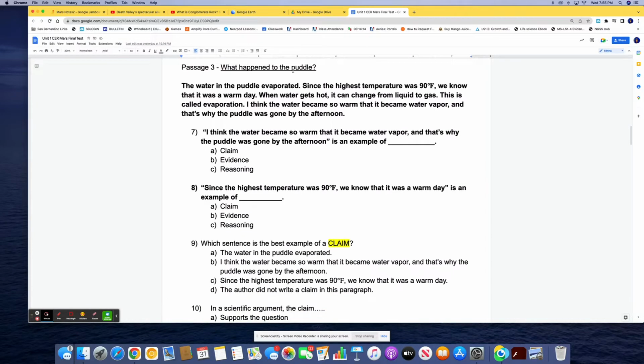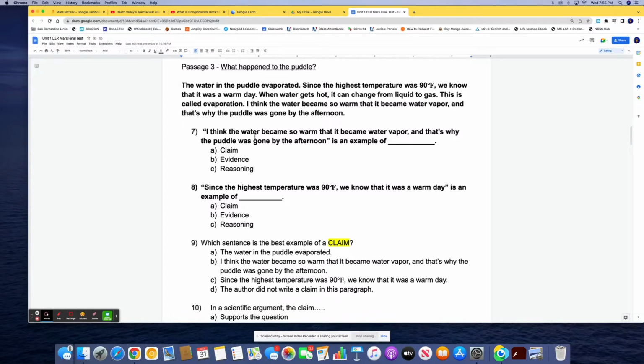Passage 3. What happened to the puddle? The water in the puddle evaporated. Since the highest temperature was 90 degrees, we know that it was a warm day. When water gets hot, it can change from liquid to gas. This is called evaporation. I think the water became so warm that it became water vapor, and that's why the puddle was gone by the afternoon.